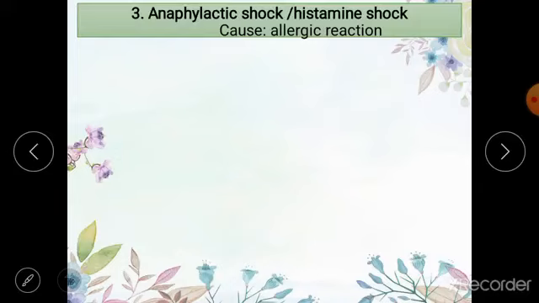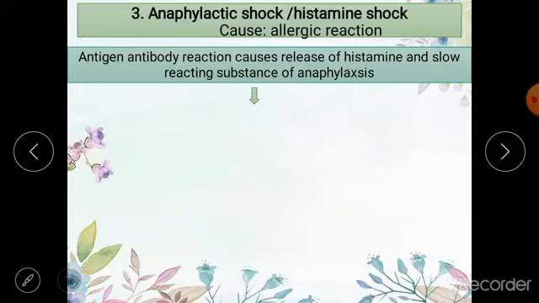And let us now move on to the third type of shock, which is known as anaphylactic shock or histamine shock. It is due to allergic reactions. Very severe allergic reactions can lead to shock. Now what happens is whenever there is an antigen antibody reaction, it causes the release of histamine and slow reacting substances of anaphylaxis. आपको ये बात पता होनी चाहिए कि your mast cells and your basophil cells have an antibody